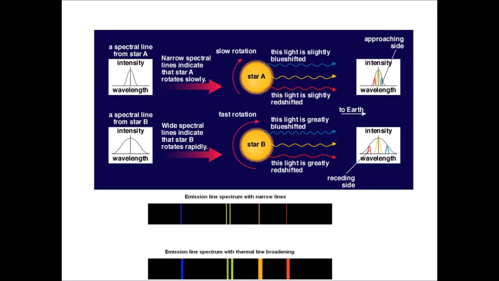So there's a natural sort of thickness to all the absorption or emission lines. As the object rotates faster and faster, that spread increases. And you can see down here the difference between narrow lines and broad lines. The one on the bottom is clearly rotating very rapidly compared to the one on top. And we can detect those things, and we can determine how fast things spin as a result of that.